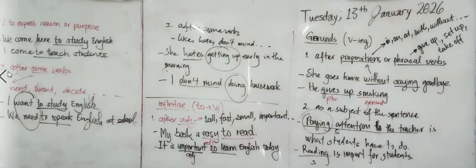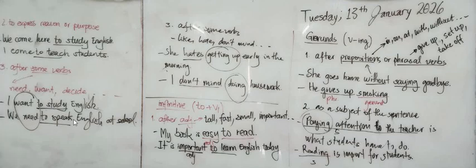And last but not least, to infinitive is used after some verbs. Some verbs like need, want, decide, and many more can be followed by to infinitive. I give you the example right here. I want to study English. So want is a verb followed by to infinitive. You cannot say I want studying or I want study, but I want to study is the correct one.